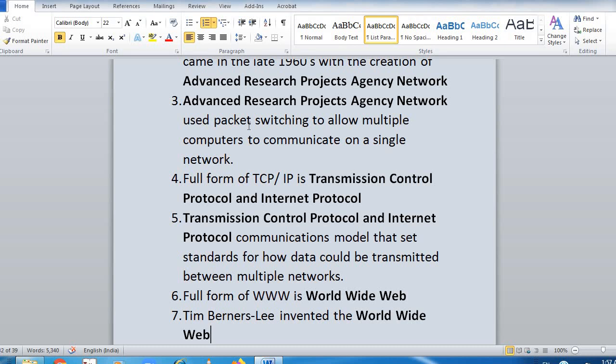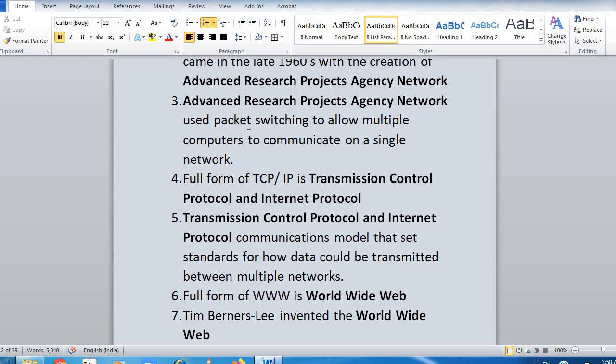Transmission Control Protocol and Internet Protocol breaks down the message into packets and sends them out into a network. So huge data is sent in the form of packets. Full form of DNS is Domain Name System. Domain Name System translates network addresses into terms understood by humans and vice versa. So the terms that we don't understand are translated by DNS.